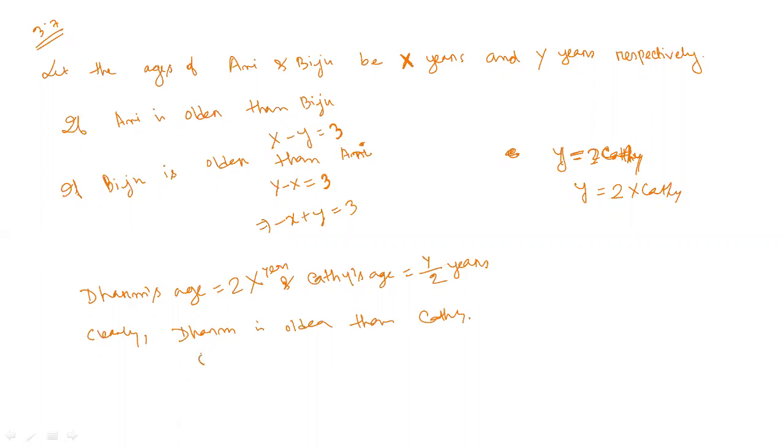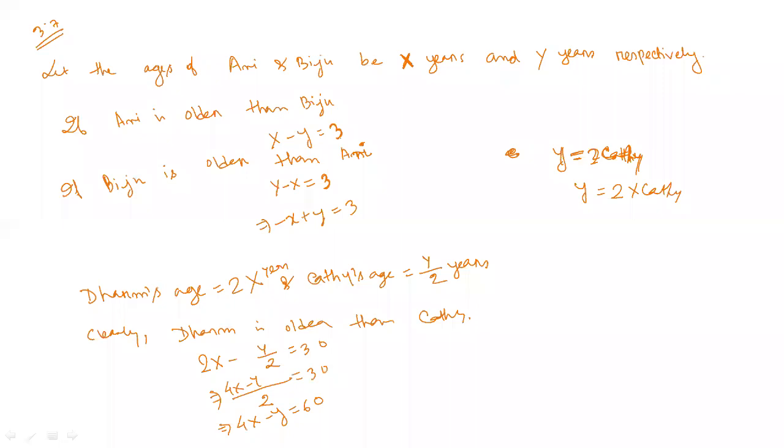So the equation is 2x minus y by 2 equal to 30. If you take the LCM, it will be 4x minus y equal to 60. Yes or no?